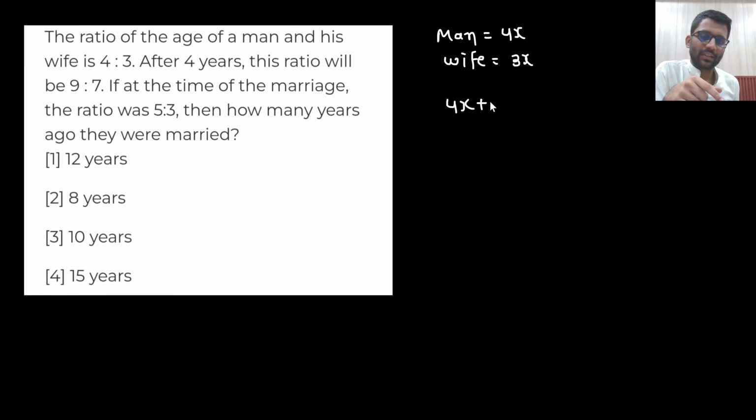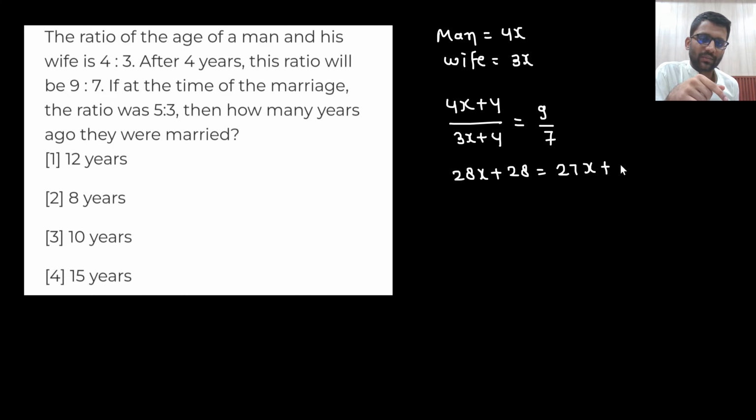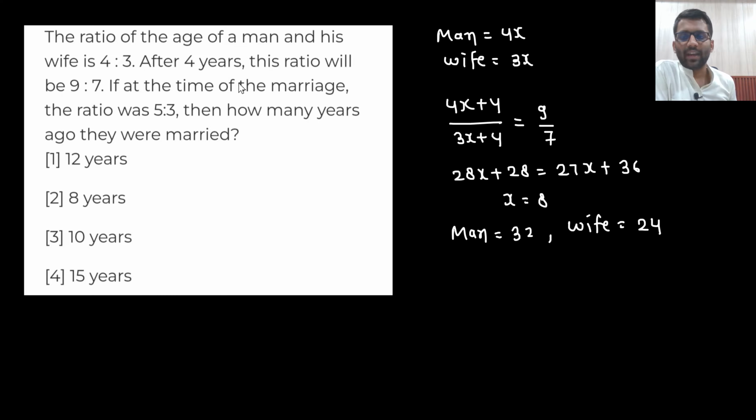So after 4 years, the man will be of this age and the wife will be of this age, and the ratio becomes 9:7. So basically 28x plus 28 equals 27x plus 36. So x is equal to 8. So currently the man is 32 and the wife is 24.